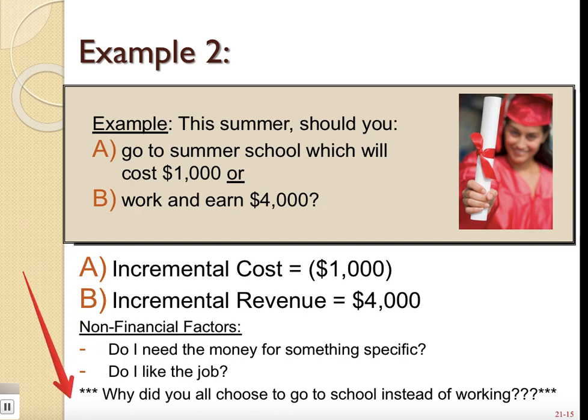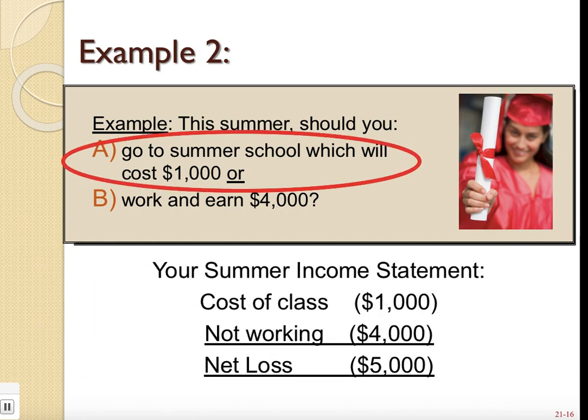And for a lot of you guys, why are all of you in this class? Why did you choose to go to school instead of working? Well, I think a lot of you recognized that if you get a good education, eventually you're going to be able to make way more than this $4,000 once you have your degree. So there obviously are some non-financial factors that play into it. Okay, but let's assume you decide to go to summer school, which will cost you $1,000.